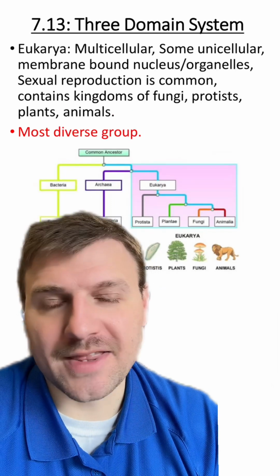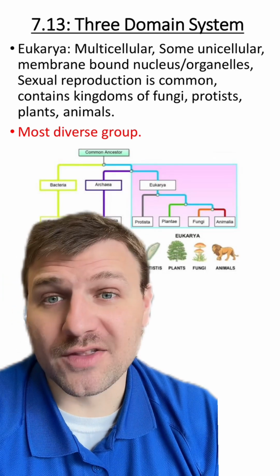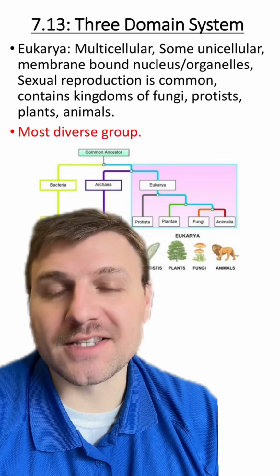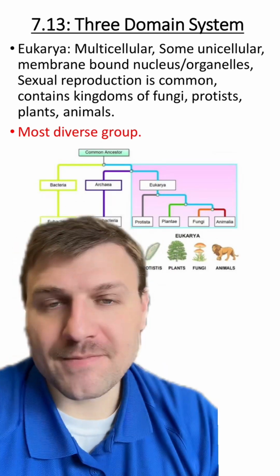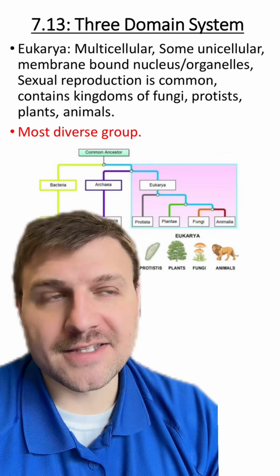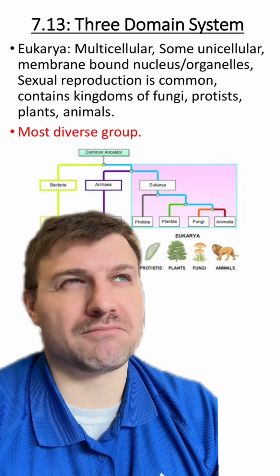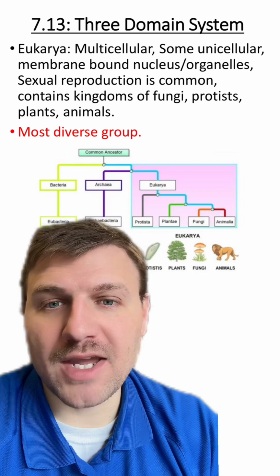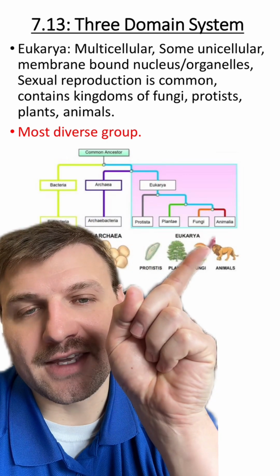Lastly is our domain, eukarya. This is kind of like my favorite domain because this is the most diverse, or just really the most interesting group in my opinion. These organisms are typically multicellular while some can be unicellular. These organisms contain membrane-bound organelles such as the nucleus, and sexual reproduction is common, but it's not an overarching property for all of them. Now, in this domain, we have four major kingdoms, which are the protists, the plants, the fungi, and the animalia.